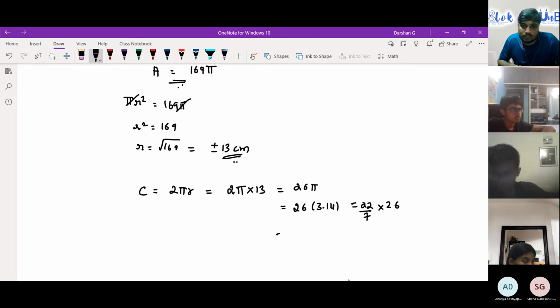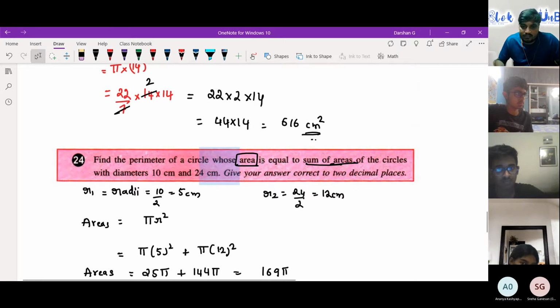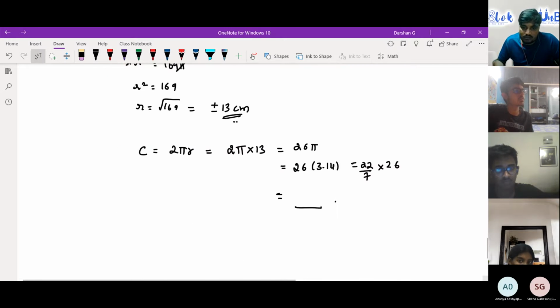This is also allowed, no issues. So you can find the answer and tell me the perimeter. Let's see who can multiply it quickly and tell me the perimeter. Once you find it, I'll quickly go through this question one more time because the question is slightly confusing when you read it. But someone tell me the answer.